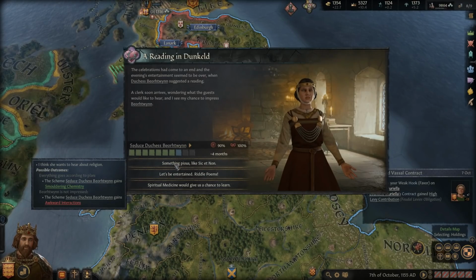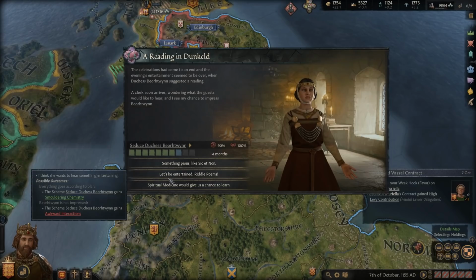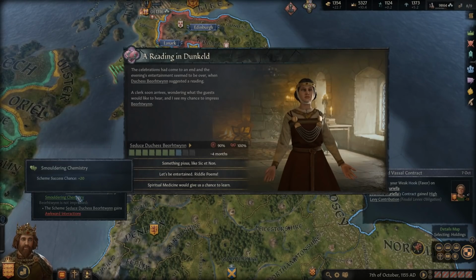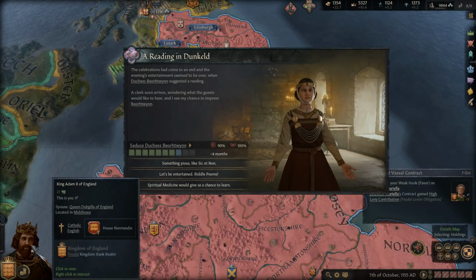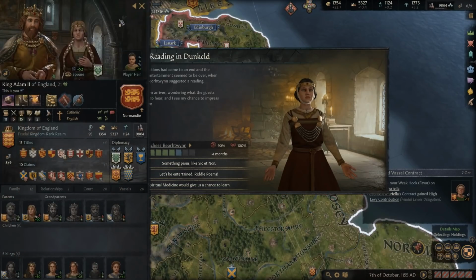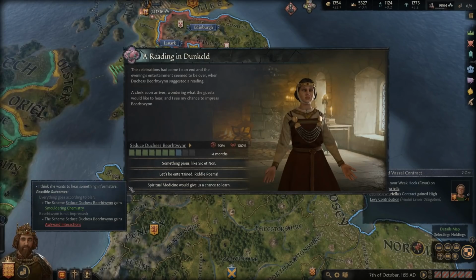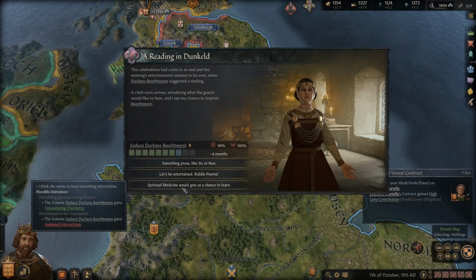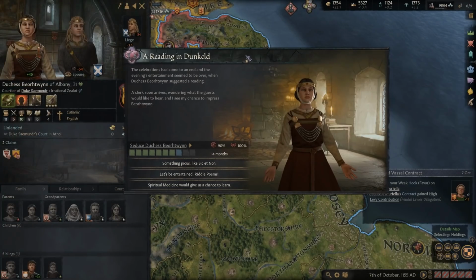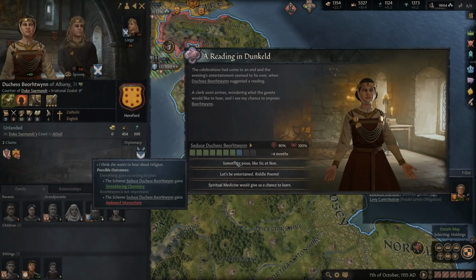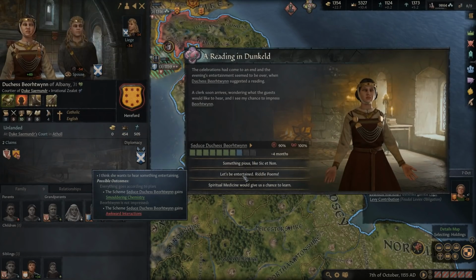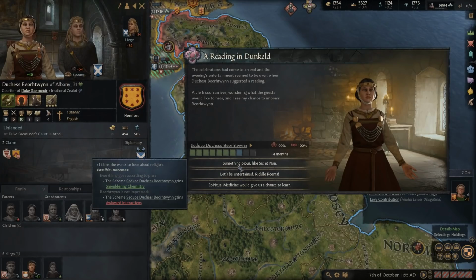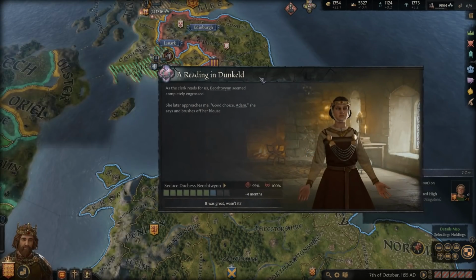So we can have him read about religion here. This is all going to get us the smoldering chemistry. We gave her our smolder look. I could see him with his smolder. Yeah. So that gives us a plus 20% chance of succeeding there. So yeah, we want to pick one that fits for her. Well, she's very religious, so probably something religious, and that would fit also for Adam as well. So yeah, we're going to go for that one, and I think both characters would like it.